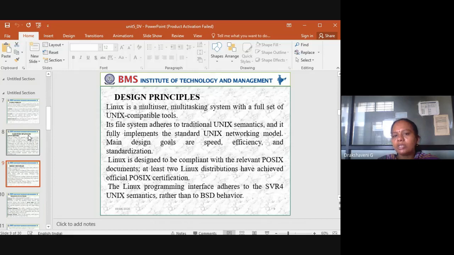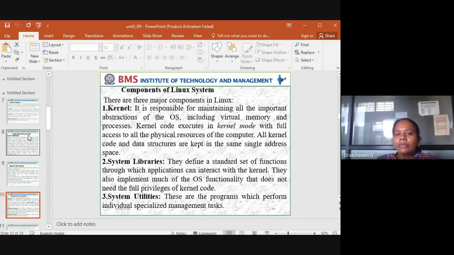So what were the design principles? The design principles of the operating system are Unix, and in this case we have seen about traditional Unix semantics, and it fully implements a standard Unix networking model. So the main design goals are speed, efficiency, and standardization. And we have seen the compatibility with respect to Linux, and the components of the Linux system. So what are the three major components of the Linux system? One is the kernel, one is system libraries, and one is system utilities.